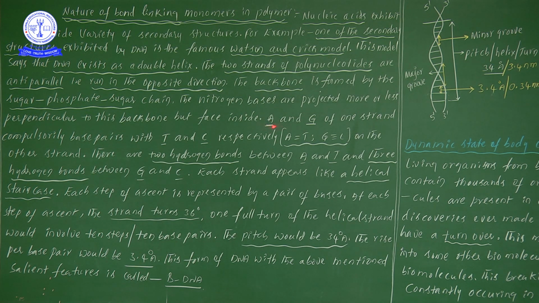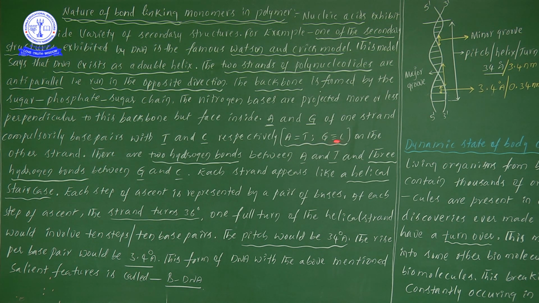A indicates adenine and G indicates guanine. That's why we have written respectively: adenine with thymine and guanine with cytosine. To avoid confusion, we have written it like this.